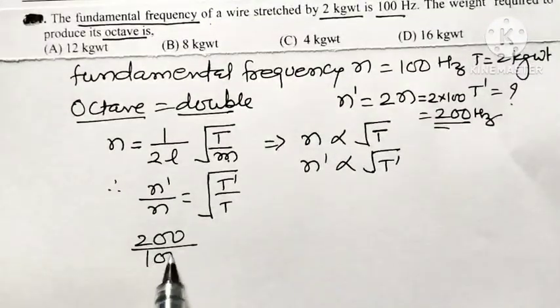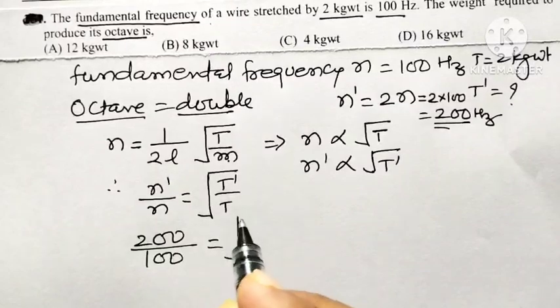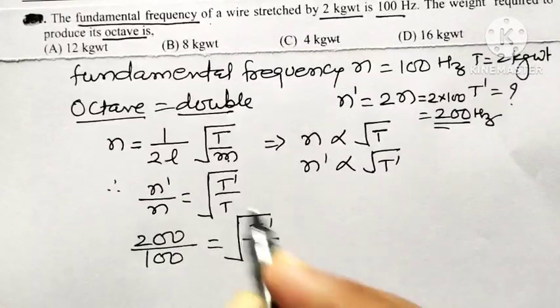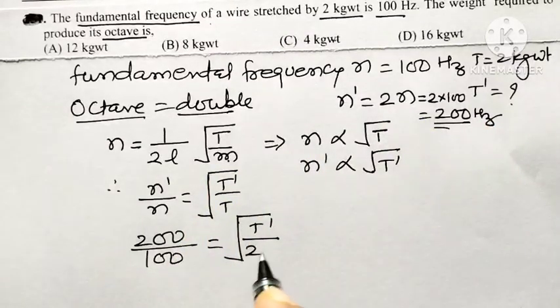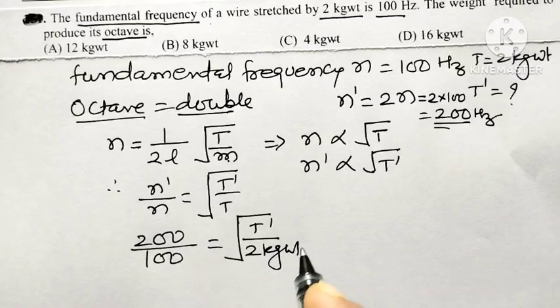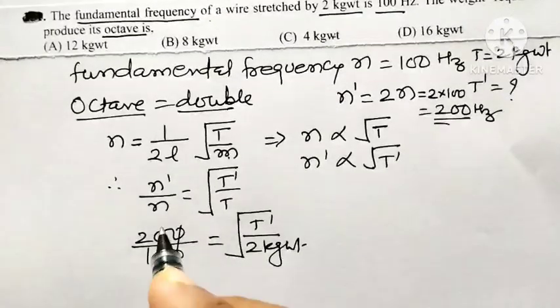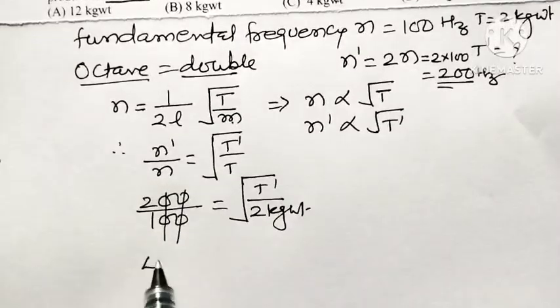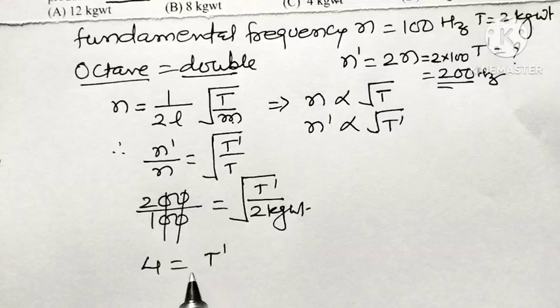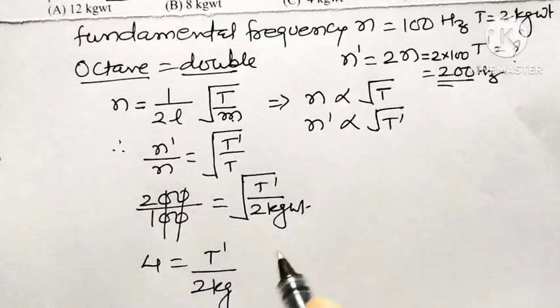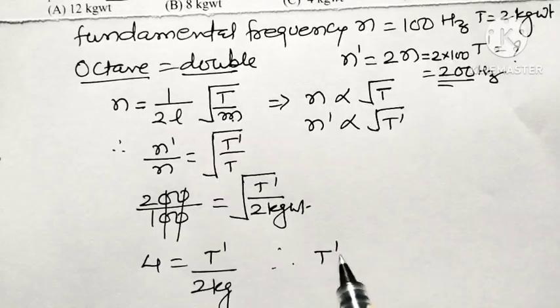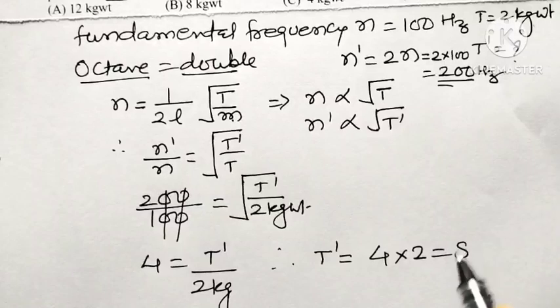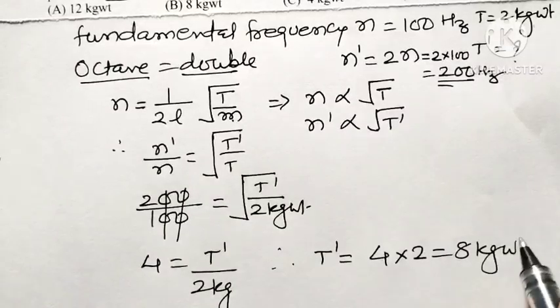The fundamental frequency is 100 Hertz, and that is equal to under root of T dash divided by the tension, which is 2 kg weight. So, here the zeros get cancelled, and taking the square on both sides, we have 4 is equal to T dash divided by 2 kg weight. Therefore, T dash, the new weight required, is equal to 4 into 2, that is equal to 8 kg weight.